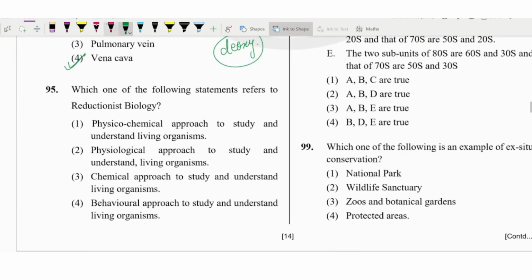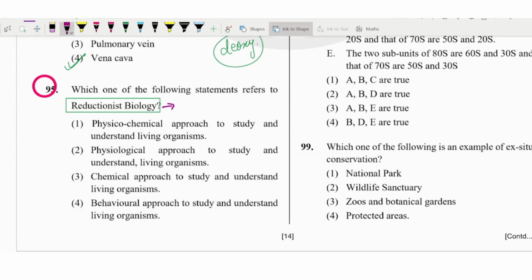Next is, which of the following statements refers to reductionist biology? First of all we should know what this branch is. What is the meaning of reductionist biology? It is actually a conceptual, memory based question. If you know it, only then could you have solved it, otherwise it will go into the negative.